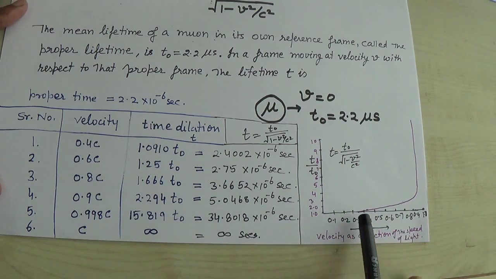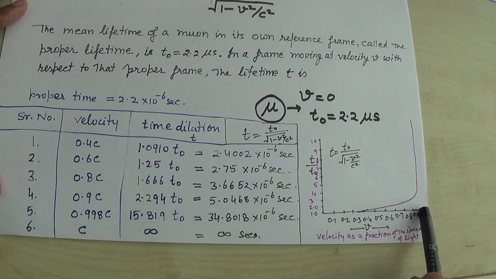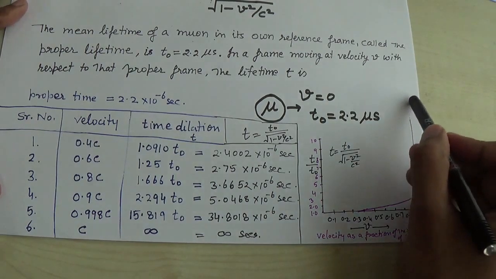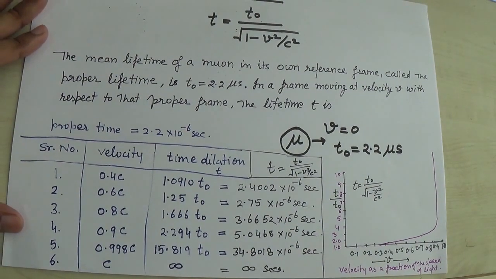When v is equal to 0.3 c, 0.4, 0.5, 0.6, 0.7, the ratio between t and t naught is increasing. This v is in terms of the speed of light: 0.4 c, 0.5 c, 0.6 c, 0.8 c, 0.9 c and c. When v is equal to c, you can see that it increases sharply. So this behavior is basically the time dilation in the special theory of relativity.